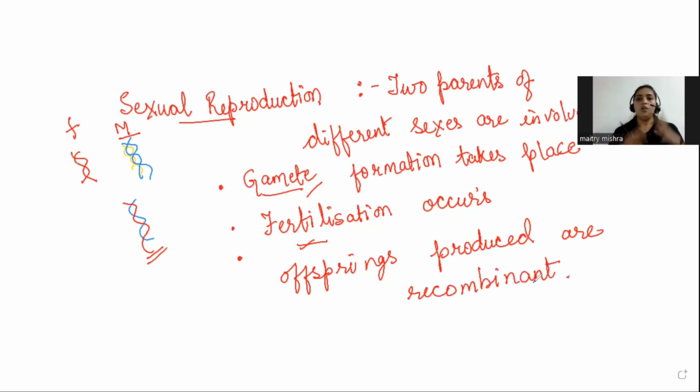Okay, now in this chapter we will learn about different types of asexual reproduction, then reproduction in flowers, then reproduction in human beings. In that detail you will learn about the reproductive system of male, female, how the process of fertilization takes place, how the process of implantation, and all the things in detail. I am going to introduce you with types of asexual reproduction now, and then we'll cover up the next topics in coming videos.